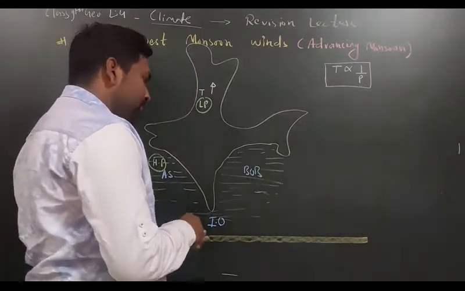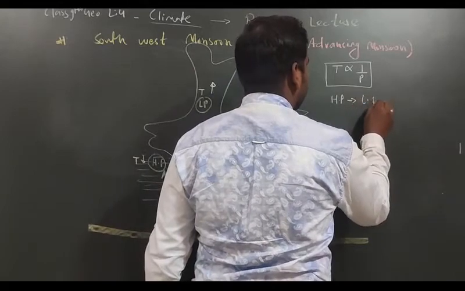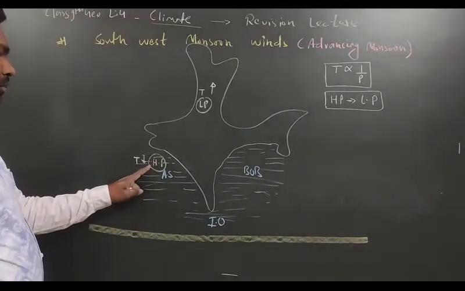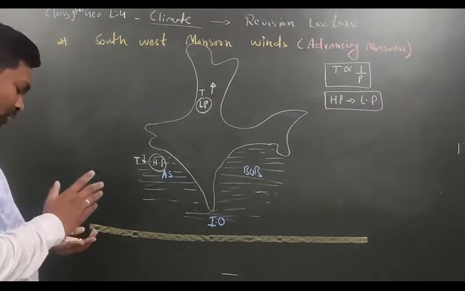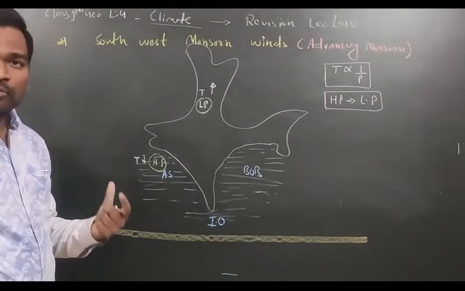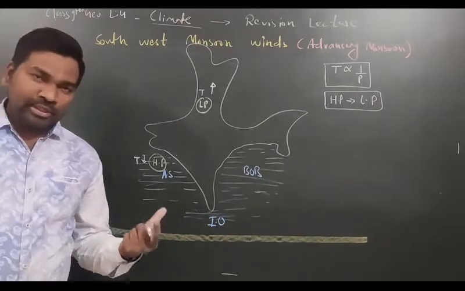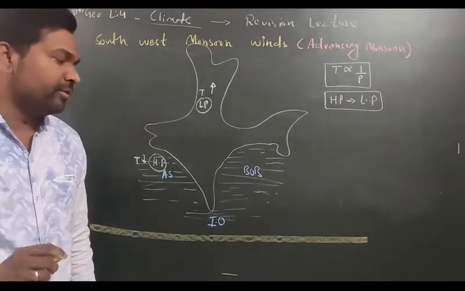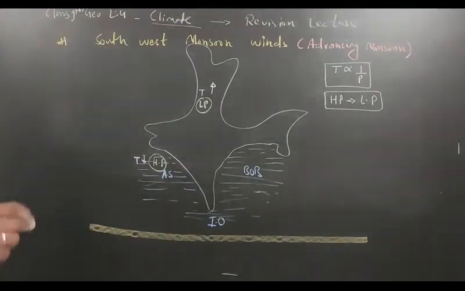Then the second one we all know that wind always moves from high pressure to low pressure. So here wind will move from high pressure to low pressure. Now the question comes, which wind will move? So you all know this particular equator, so in equatorial region we are getting which type of winds? Trade winds we are getting. Trade winds are also known as easterlies, and these are of two types. Above the equator we have north trade winds, and below the equator we have south trade winds. Easterlies winds will have direction from east to west.